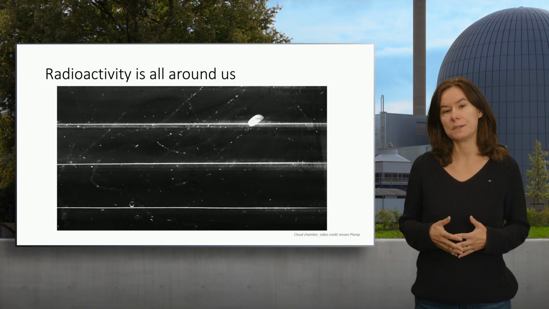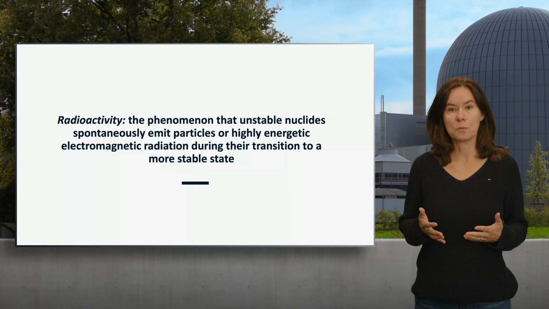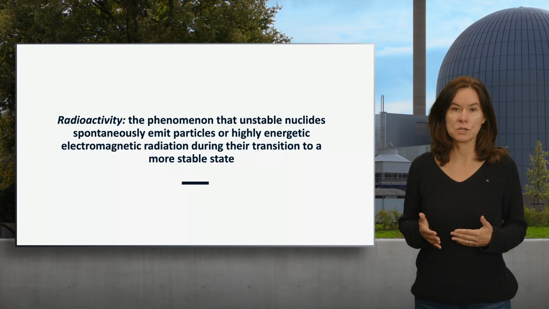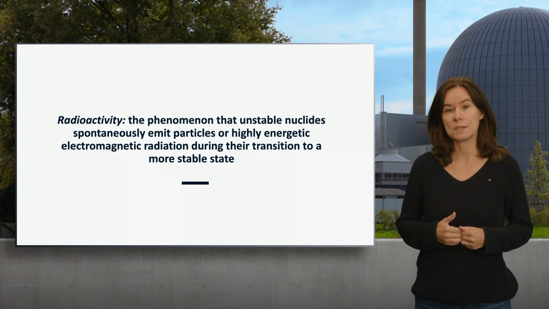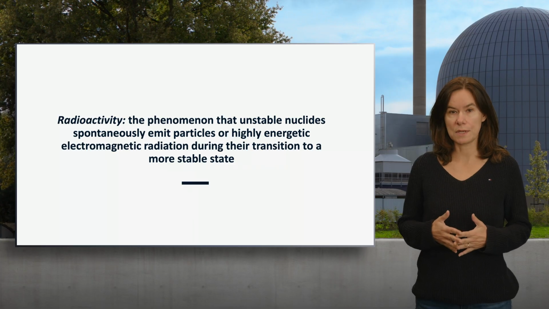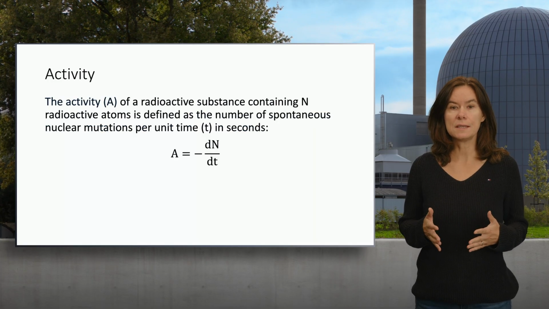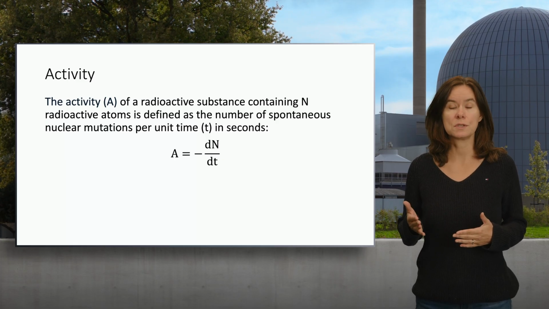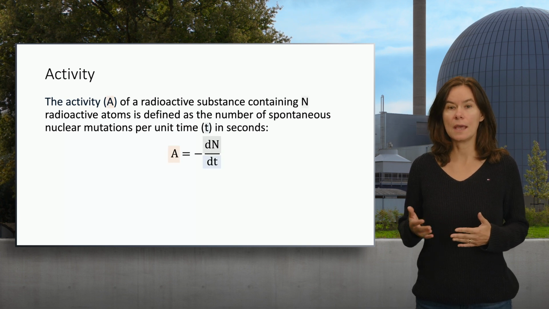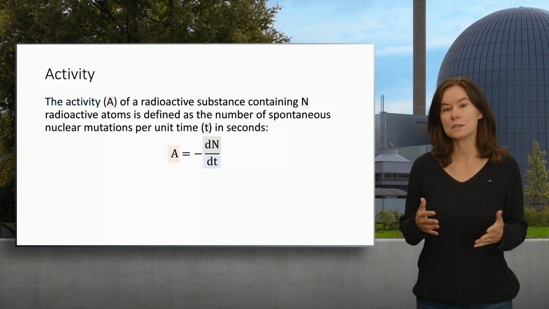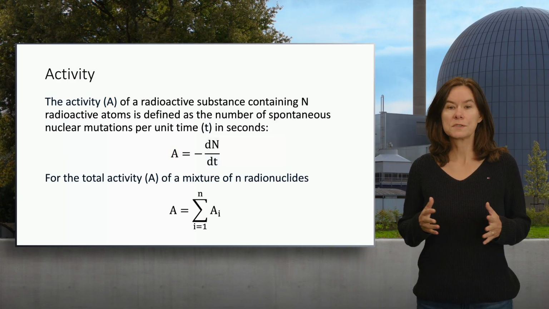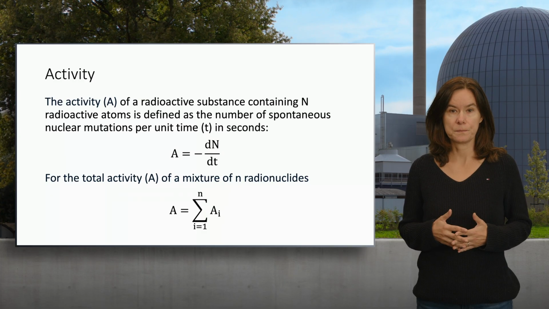But what is actually radioactivity? Radioactivity is a spontaneous phenomenon in which a radioactive atom will emit particles or highly energetic electromagnetic radiation trying to get to a more favorable energetic state, so trying to get to a more stable state. We define radioactivity of any substance as the number of spontaneous nuclear decays, or also called transformations or disintegrations per second, as shown by this formula, in which A is the activity, N is the number of radioactive atoms, and T is of course the time. If we have several different radioactive substances, we can simply add the activities of the different mixtures.